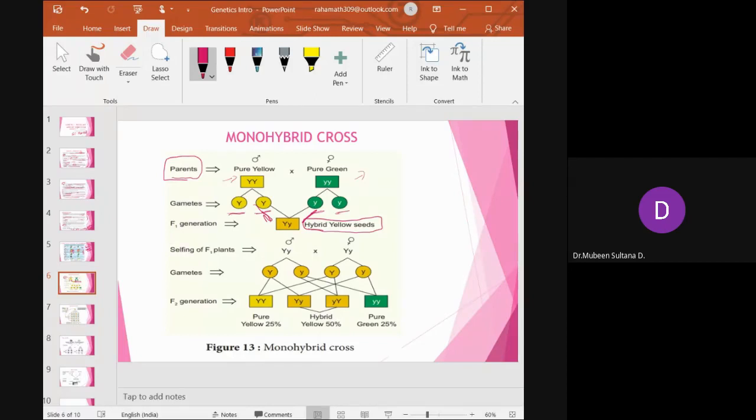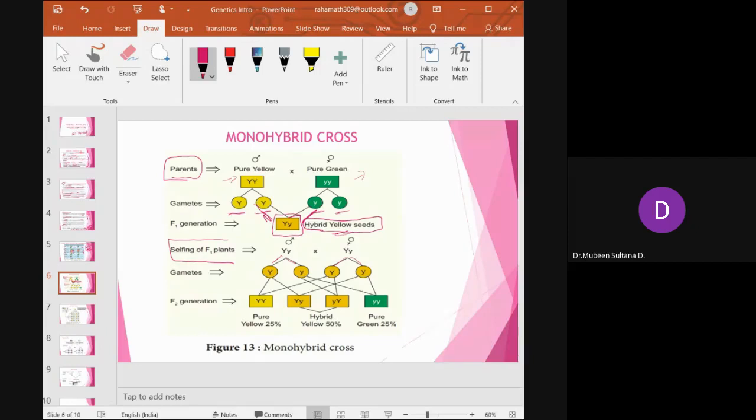You should keep in mind the terminologies: phenotype, genotype. Phenotype is the external characteristics. Genotype is the genetic constituent. Do you understand? Okay, so we take the F1 generation. It is a hybrid yellow seed, so it has 1 Y and 1 small y. In the second generation, these genes separate from this hybrid yellow. You get Y and small y.